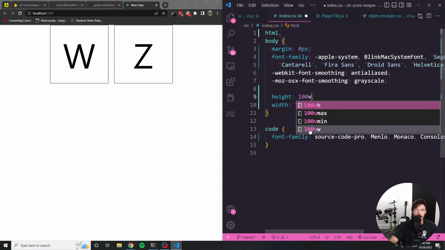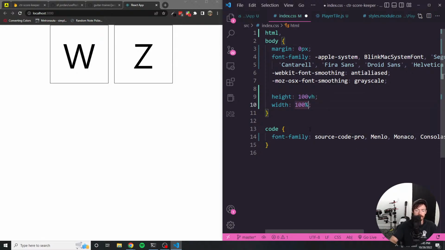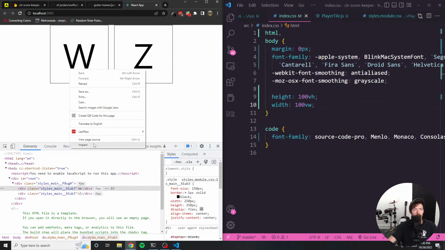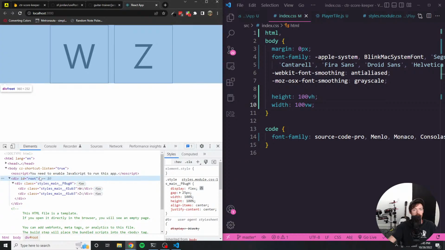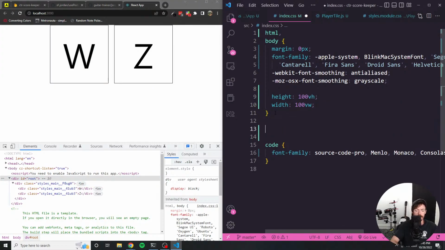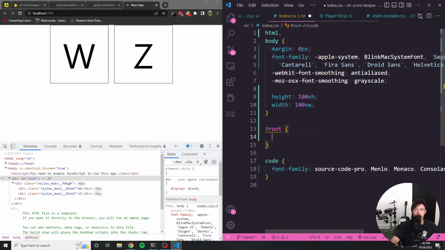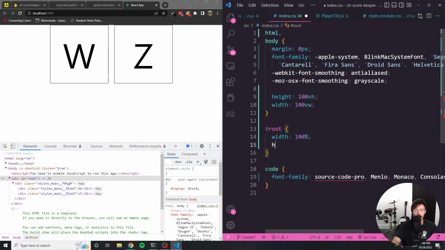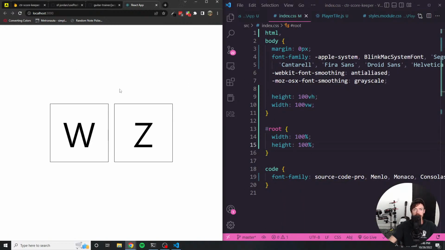Should I do view height? Is that the problem? Okay, let's see why we're not quite getting the height that I would expect. So inside of, oh, we need to target the root as well. So in here, I'll explain this in a second, but let me make sure this actually fixes it. 100%. Yeah, okay, that definitely fixed our problem.